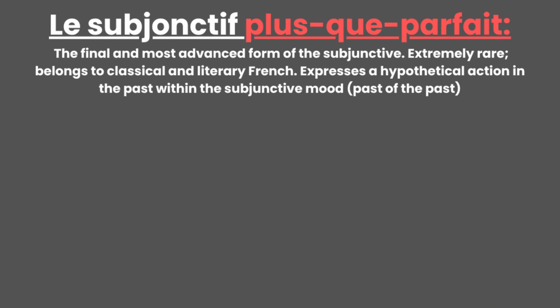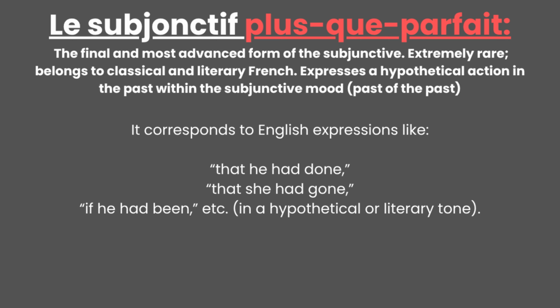The pluperfect subjunctive in French is the final and most advanced form of the subjunctive. This mood is extremely rare, even in modern writing, and it completely belongs to classical and literary French. It expresses a hypothetical or unreal action in the past, often depending on another verb in a past tense. It's basically the past of the past within the subjunctive mood, and it corresponds to English expressions like "that he had done," "that she had gone," "if he had been," etc., but in a hypothetical and literary tone.